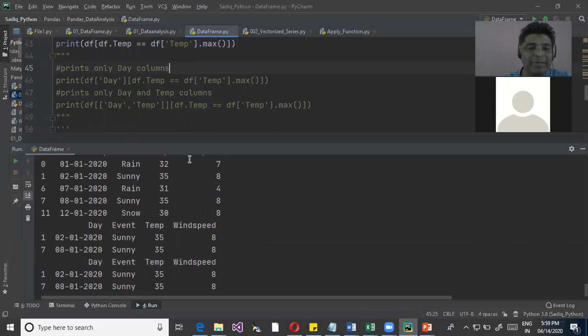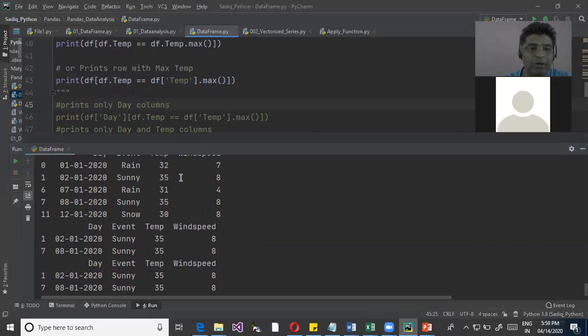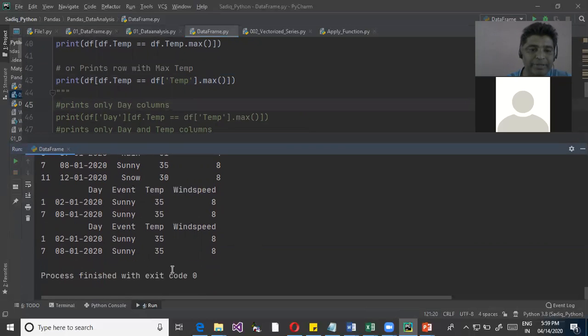Now it is printing all the columns for the highest temperature. It tells which day it was, what the event on that day was, what the temperature was, how the wind speed was. All the information has been shown.